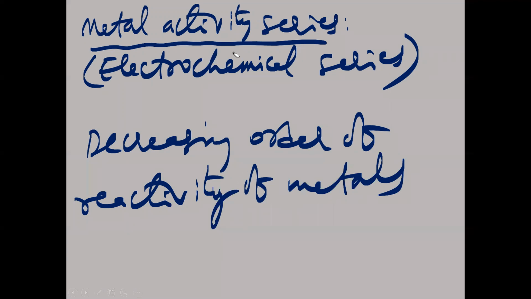Now we'll see what that is. Now see here. Potassium, sodium, calcium, magnesium, aluminium, take first here. Then zinc, iron, lead.